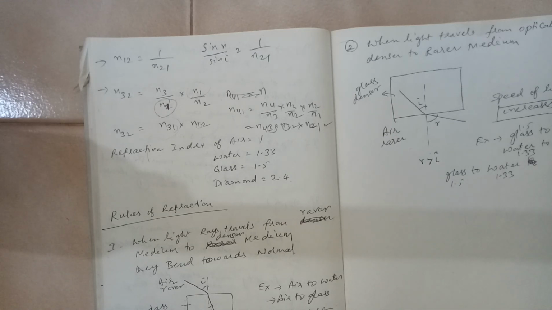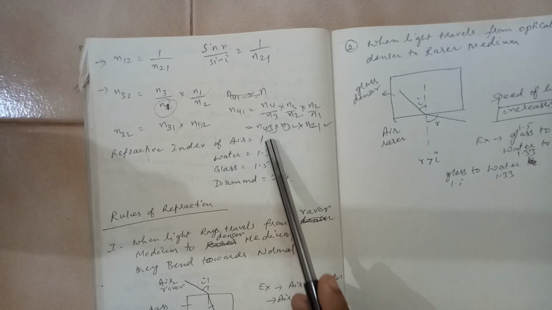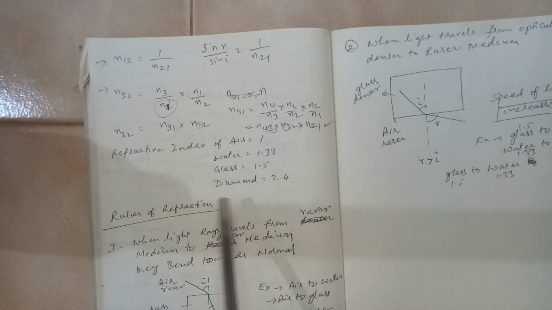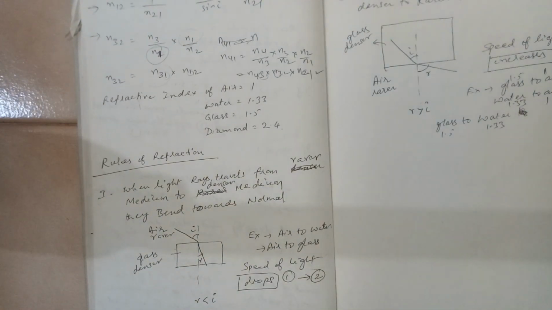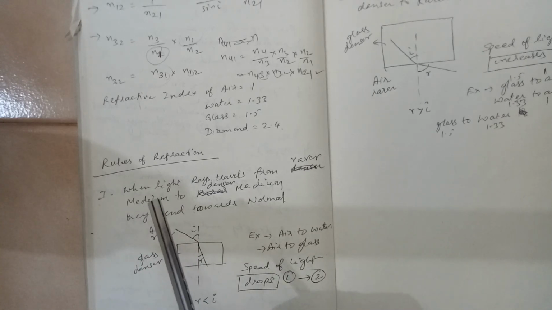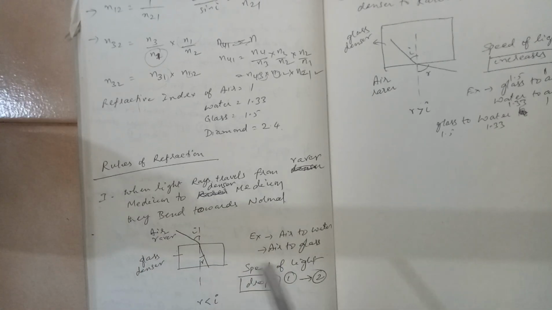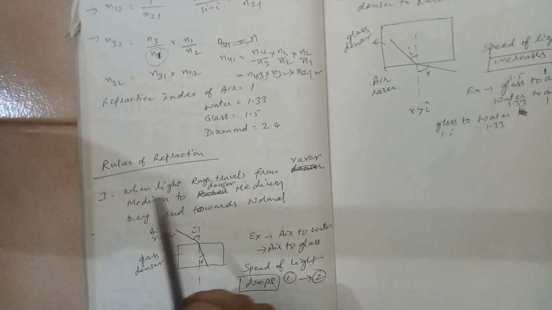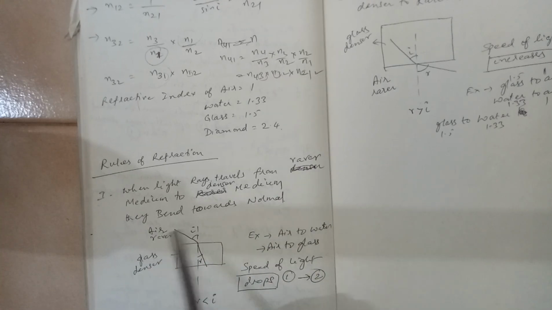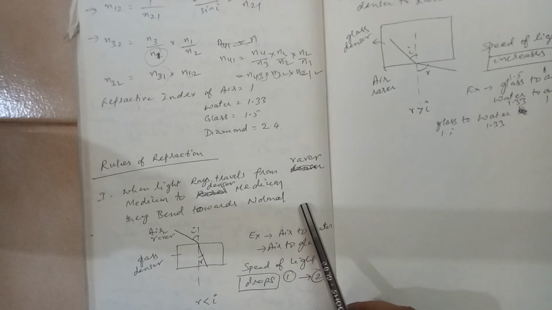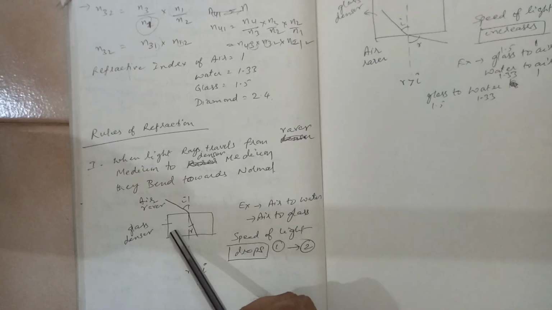And some refractive index values you should know. Refractive index of air is 1, water is 1.33, glass is 1.5, diamond is approximately 2.4. Now, rules of refraction, a very important thing you should try to understand. Either the light will be entering from rarer to denser or denser to rarer. When light rays travel from rarer medium to denser medium, they bend towards the normal. The example is from air to glass.